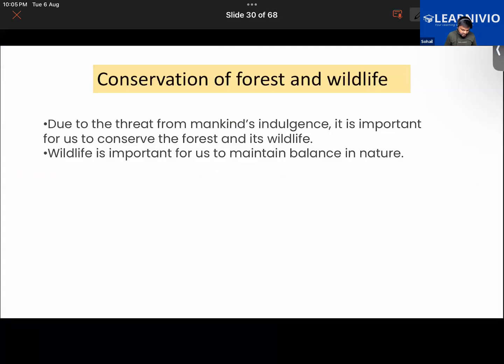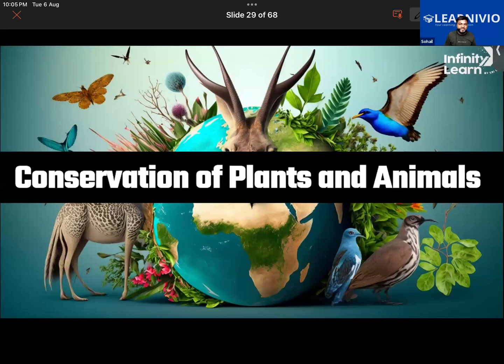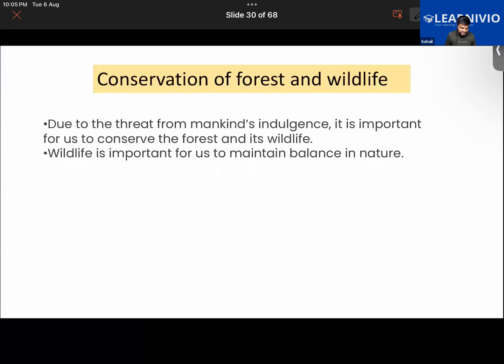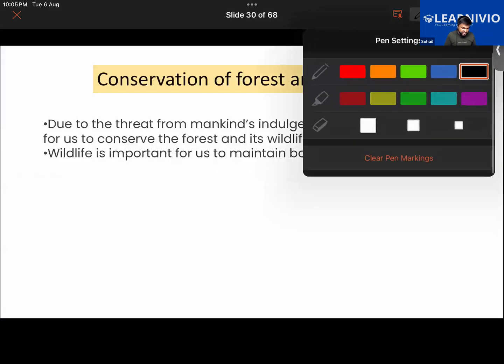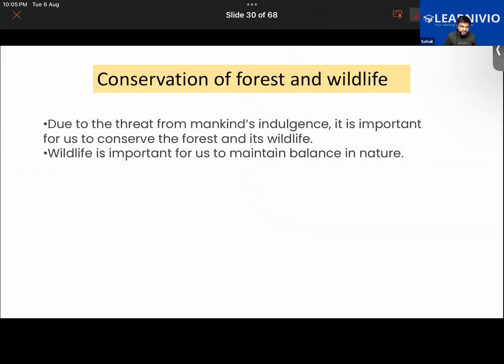Then we go on to the main topic of conservation of plants and animals. In this, there are certain areas we are going to learn about that are designated for conservation of forest and wildlife, where human intervention such as hunting, poaching, killing of animals, and cutting down trees would be limited or not allowed. That is what we're going to learn.